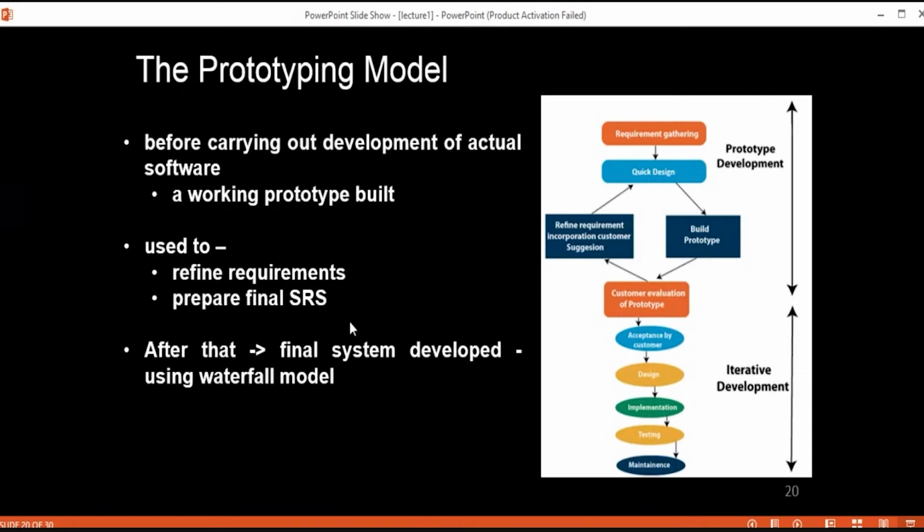So as the name suggests, in this prototyping model we require that before we develop the actual software, a working prototype should be developed.